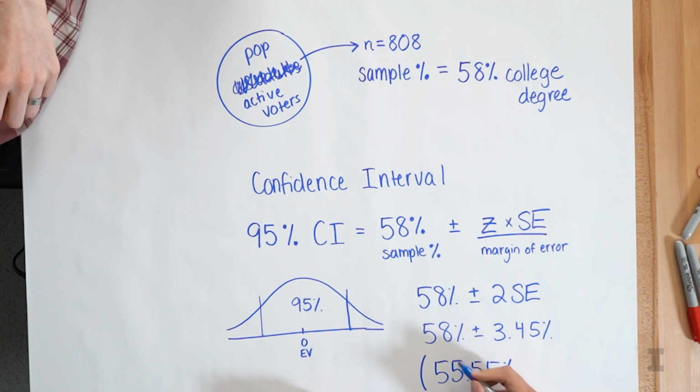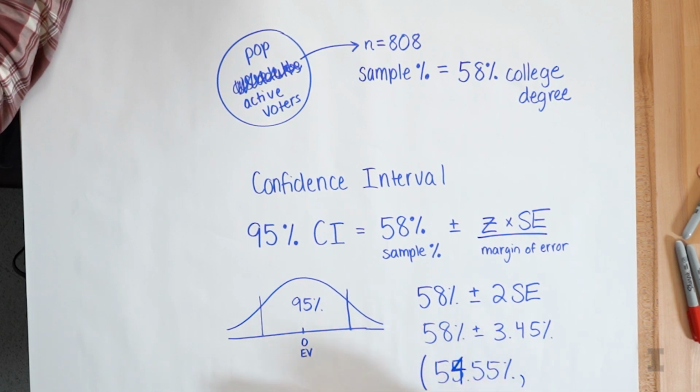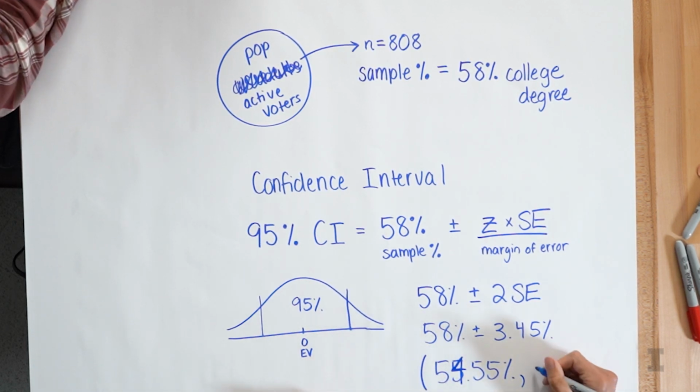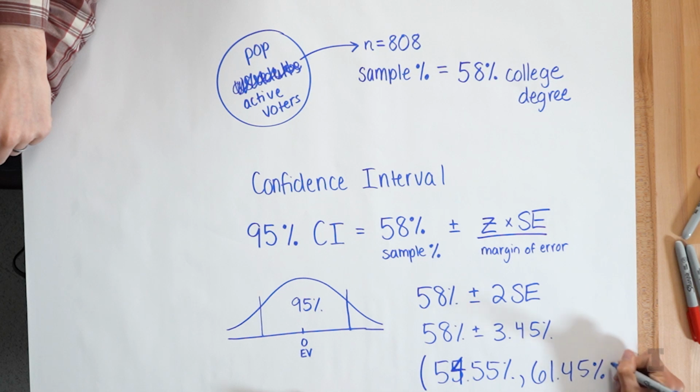And then 58 plus 3.45 should just be 61.45? 61.45, exactly. And there is our confidence interval.